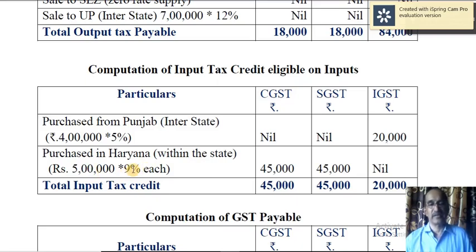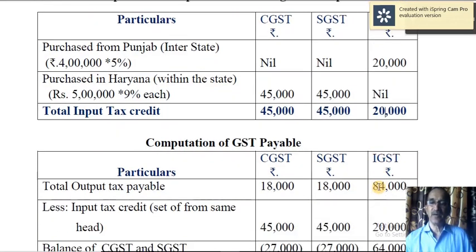So 5 lakh into 9%, 45,000. Then 5 lakh into 9%, SGST 45,000. So total CGST is 45,000, total SGST is 45,000, and total IGST is 20,000. Now let us see how we are going to calculate net GST payable.